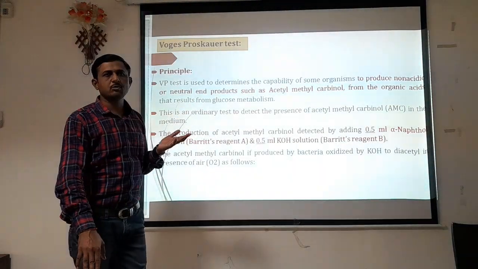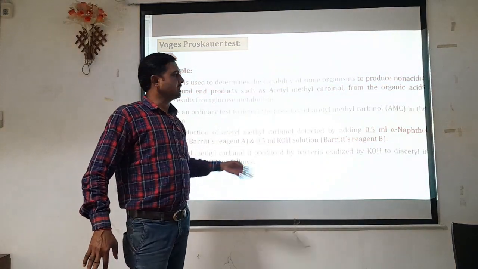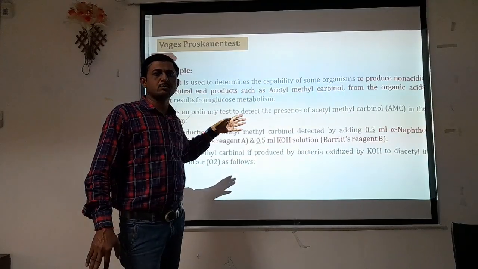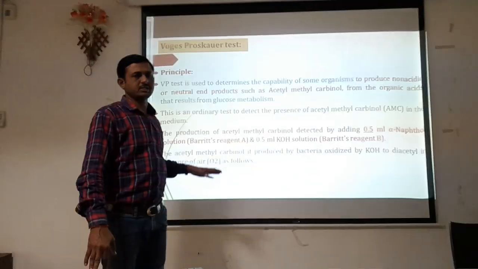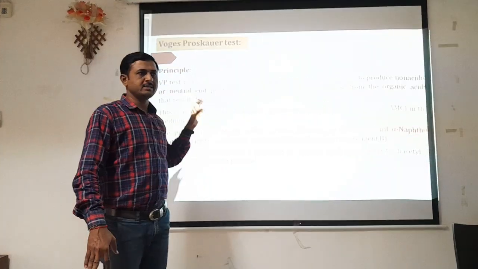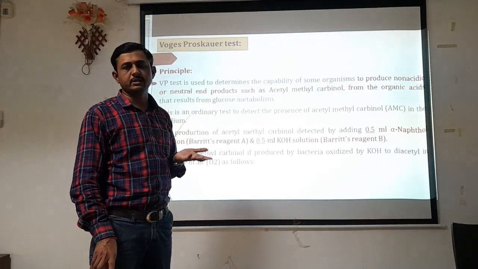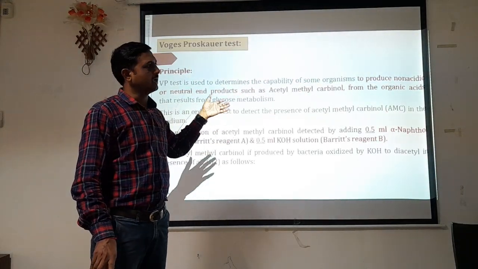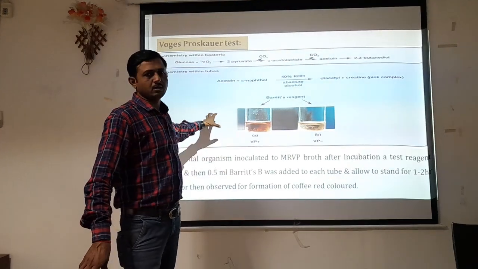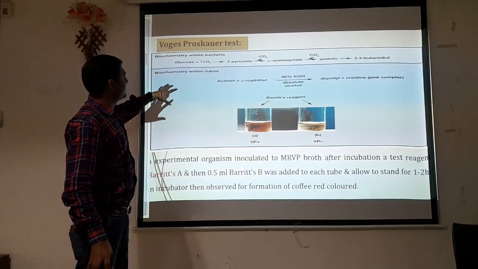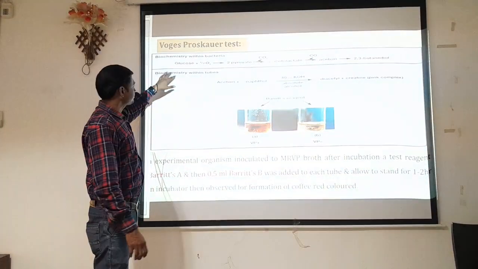In methyl red we can observe red color or yellowish color formation. In the VP test we can observe coffee color formation in the tube. So in this way we determine whether an acidic product is produced in the methyl red test and non-acidic substances in the VP test.